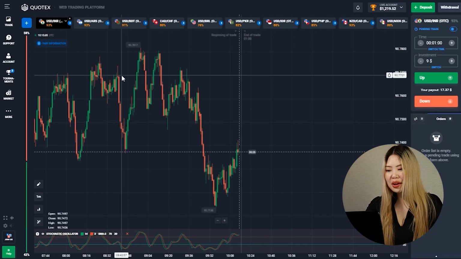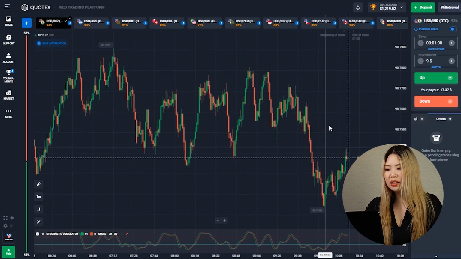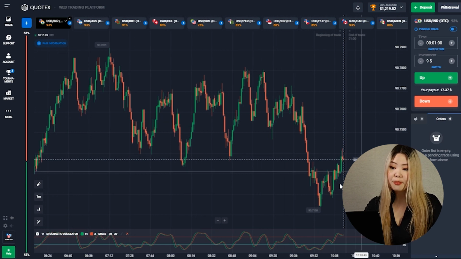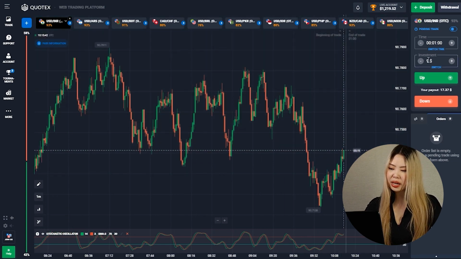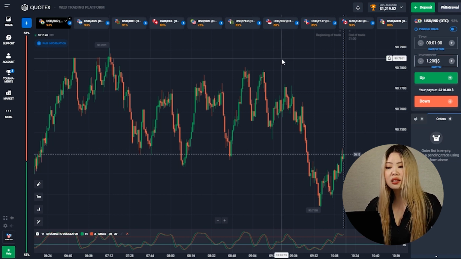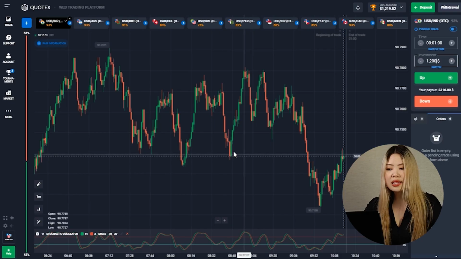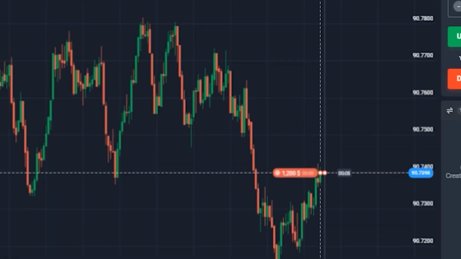On this currency pair, we can see that the price has finally started its reversal, but look, there is a reversal pattern here, so I think the downward movement will continue. The price has not reached the resistance level yet, but I still want to give it a try. I see a little level here too. Trade down, let's go.